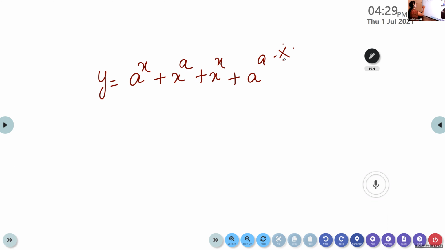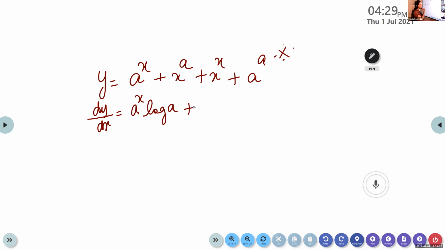What is the derivative of a raised to x? Now only we learned one formula. A raised to x into log a. Plus, what is the derivative of x raised to a? a is a number, isn't it?